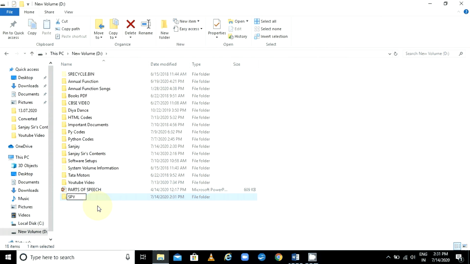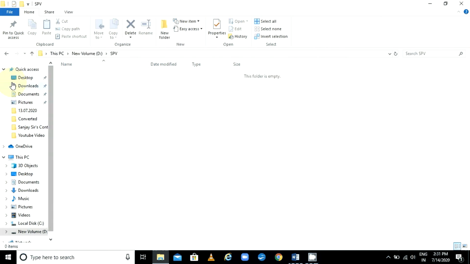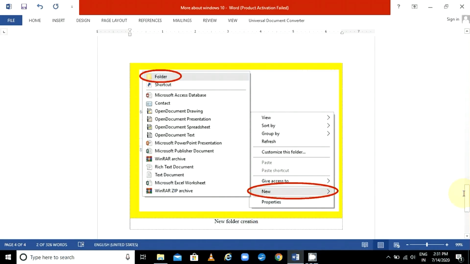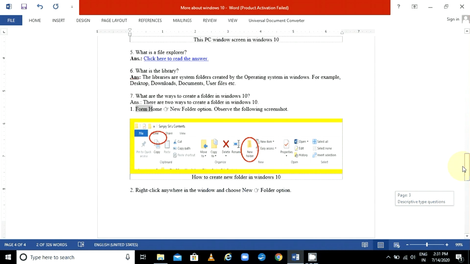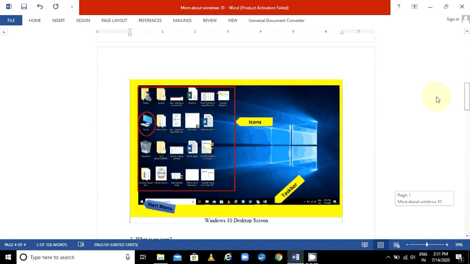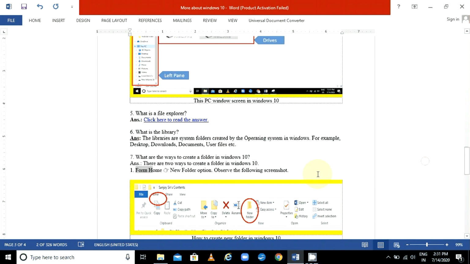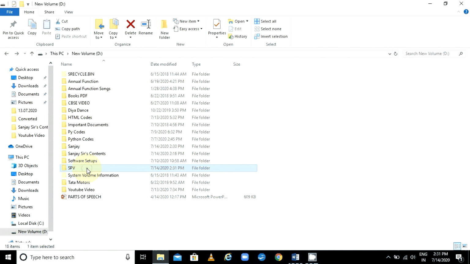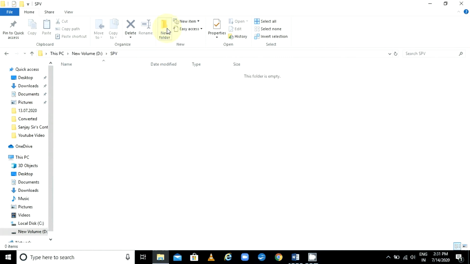Now I will give you the homework. First write down these short answer questions in your notebook. This is for today's work. Write down these 7 questions and answers in your notebook, and practice creating new folders. In the D drive, create your name folder, and inside it you can create different subject folders. In SPV, I am creating here school material. I will give you this exercise for practice.